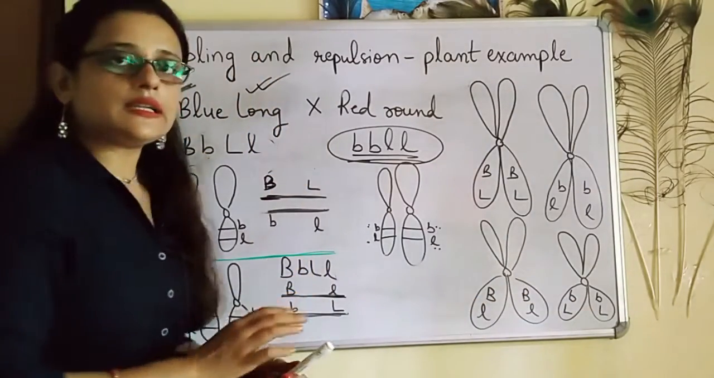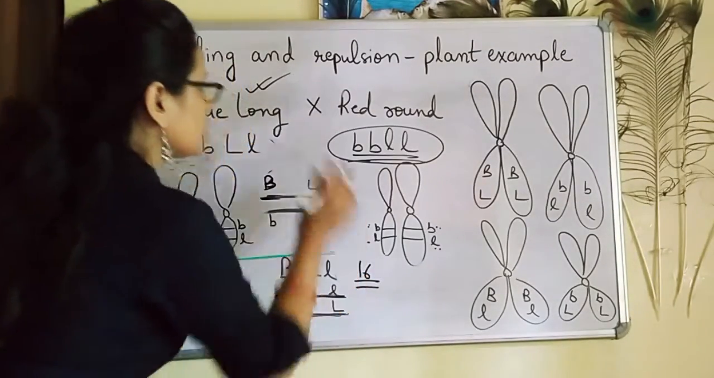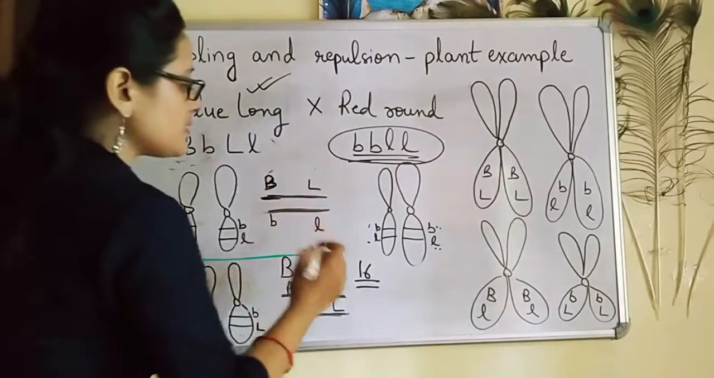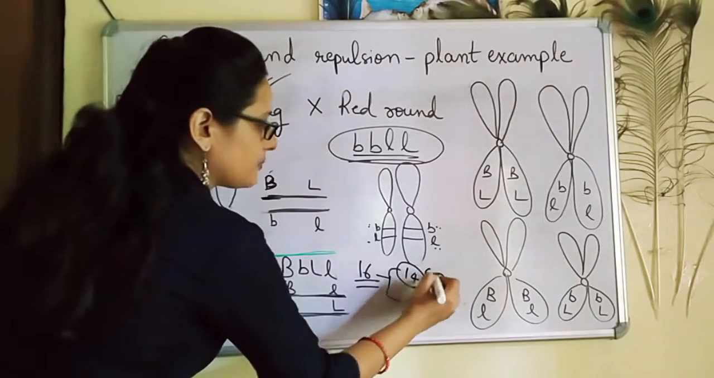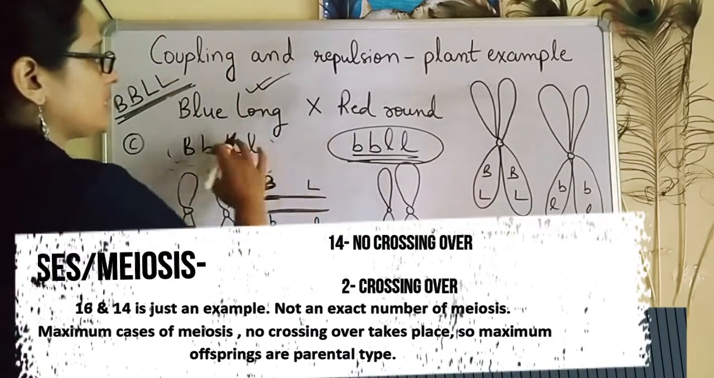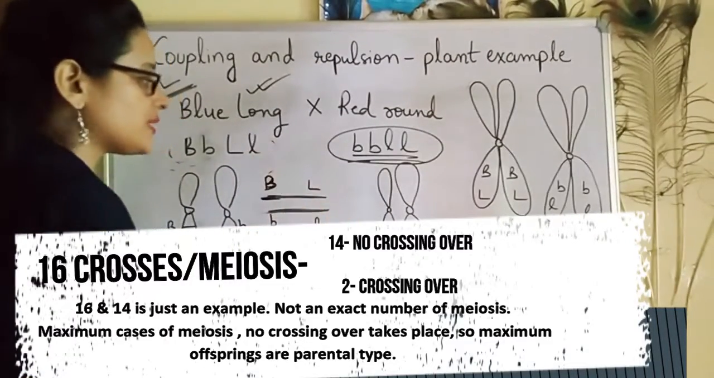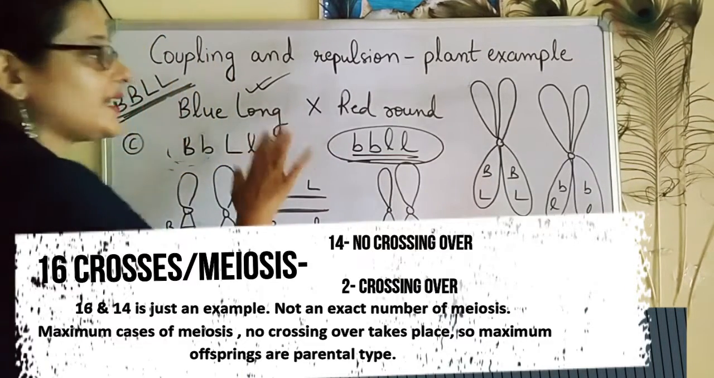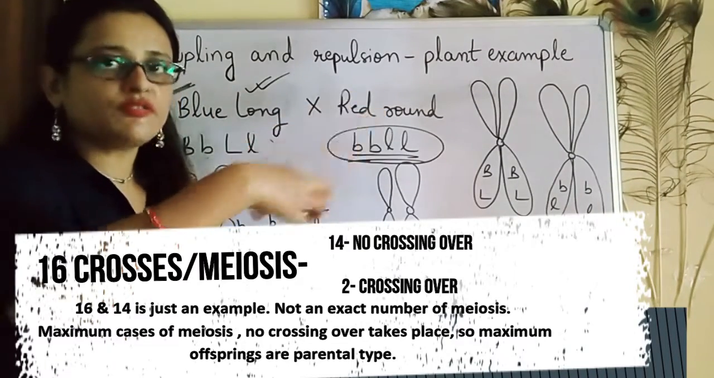As these are incompletely linked genes, Punnett and Bateson conducted the crosses 16 times. They crossed these parents 16 times. So as these are incompletely linked genes, out of these 16 times, 14 times crossing over did not take place, and 2 times crossing over took place. That is, when they were crossing these parents 16 times, meiosis will take place. Out of these 16 meiosis, 14 meiosis had no crossing over, whereas 2 meiosis had crossing over, because incompletely linked genes show crossing over in few meiosis.